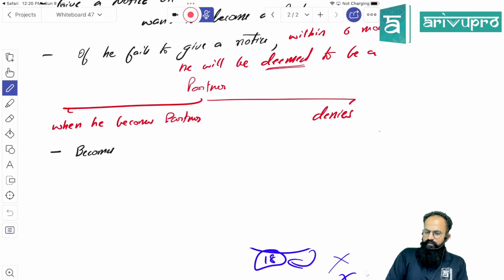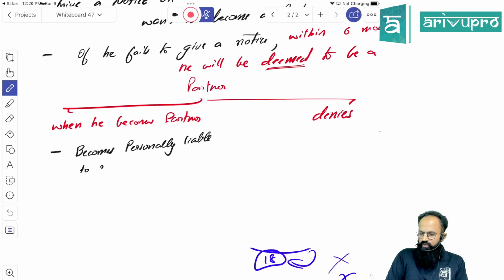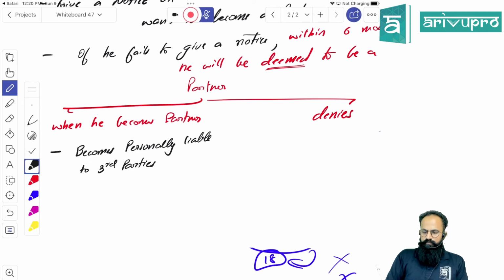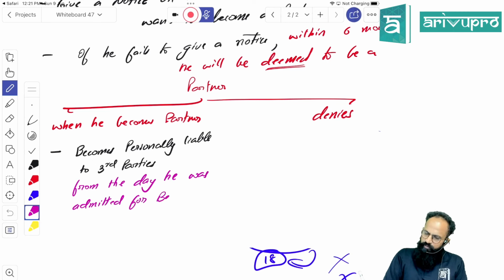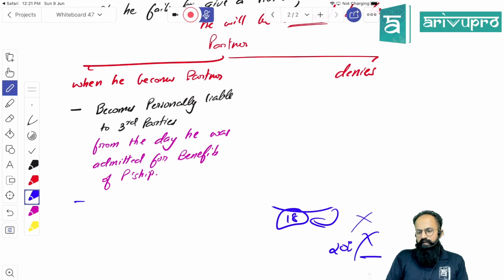If he becomes a partner, he becomes personally liable to third parties from the day he was admitted to the benefits of partnership, and his share shall remain the same.